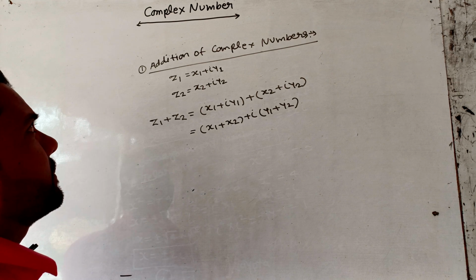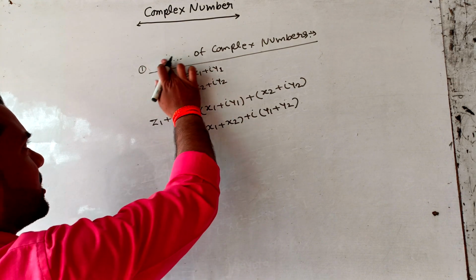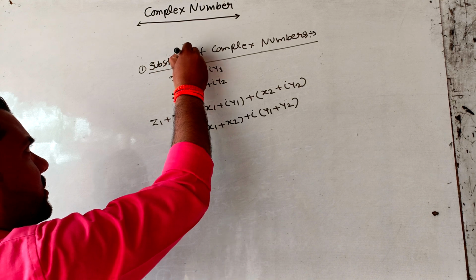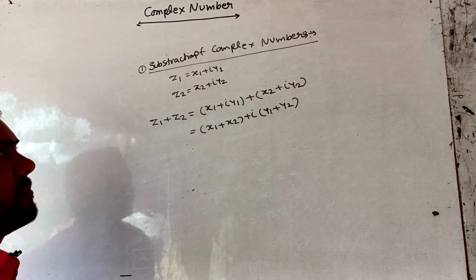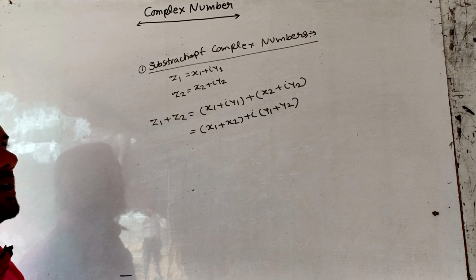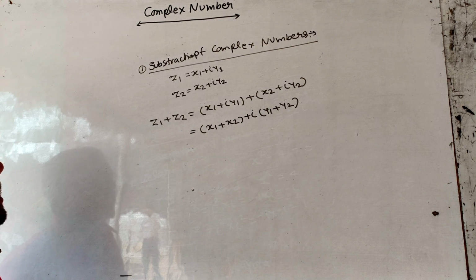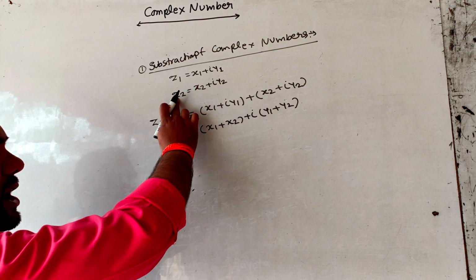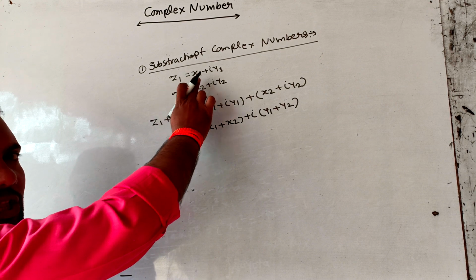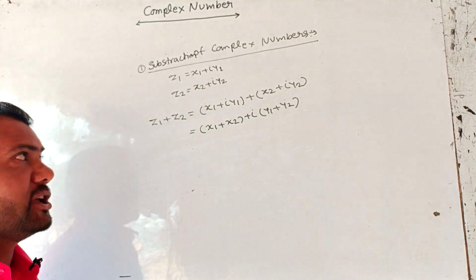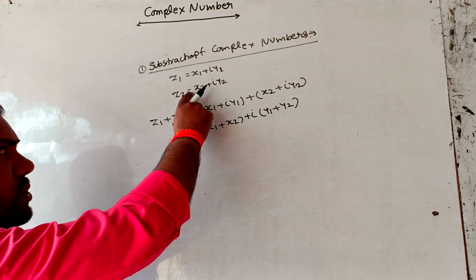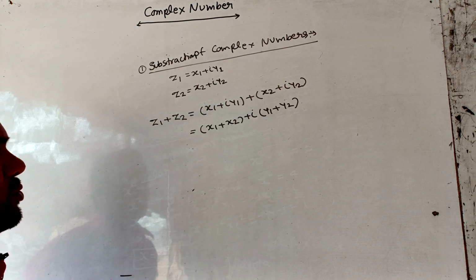Second property of complex number is subtraction of complex numbers. We take two different complex numbers z1 and z2. Let standard form of z1 be x1 plus iy1 and standard form of z2 be x2 plus iy2.